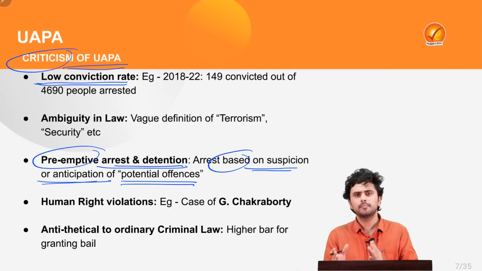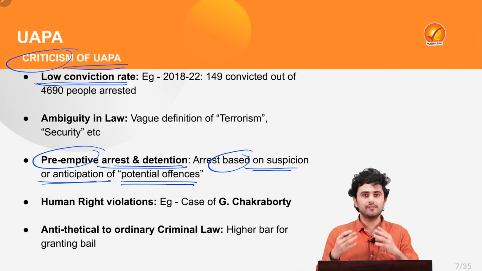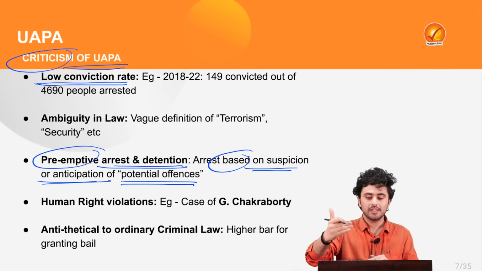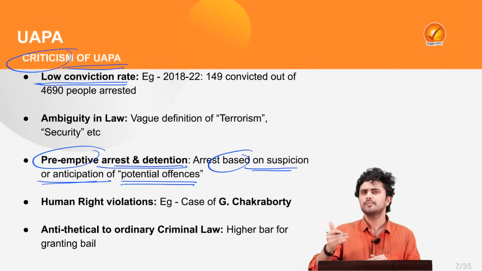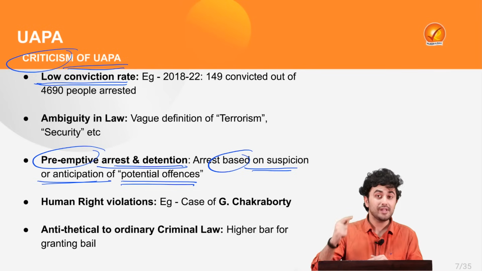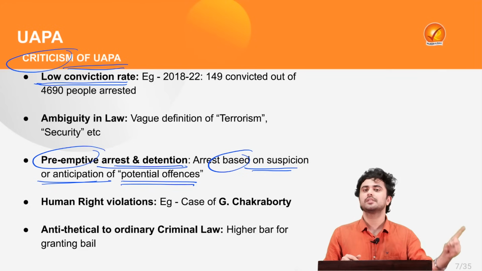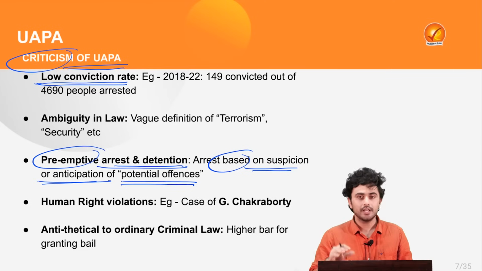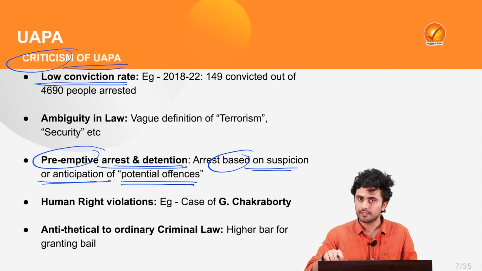Right? What does this imply? It means that even though a crime has not yet been committed by you, but the investigating agency deems fit that you are going to commit a potential crime in the future, which will fall under the category of a terrorist activity, then also you can be detained.